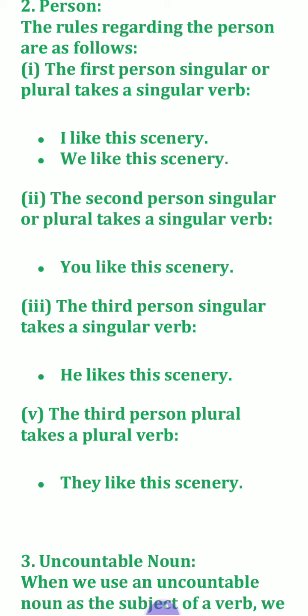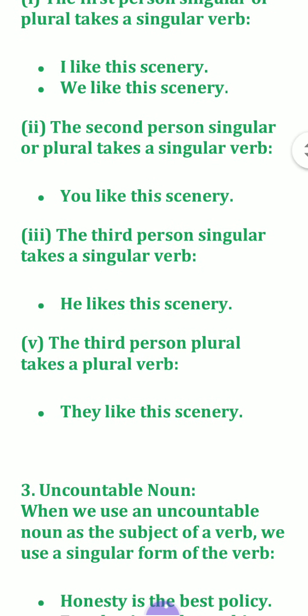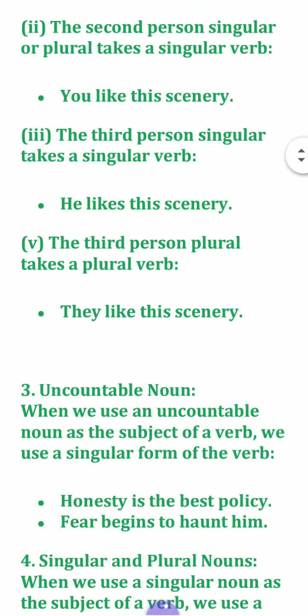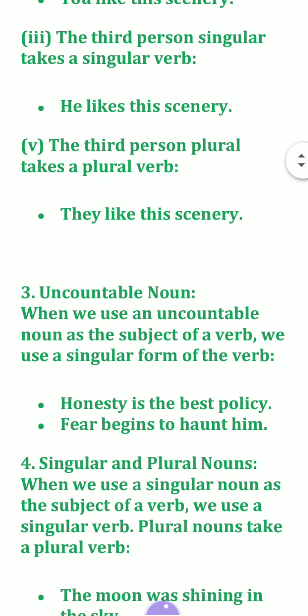Now in the case of first person and second person, I, we, you, they are always singular, but they take a plural verb. We is plural and always takes a plural verb. So this is the exception. I and you, being singular, take a plural verb. But now the rules start from here, third person. All these singular subjects will take a singular verb. Like, see, third person, he likes this scenery. So he singular, likes singular. Third person they is plural, so like is also plural.